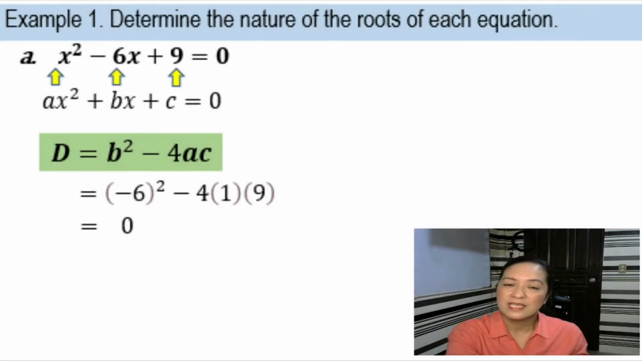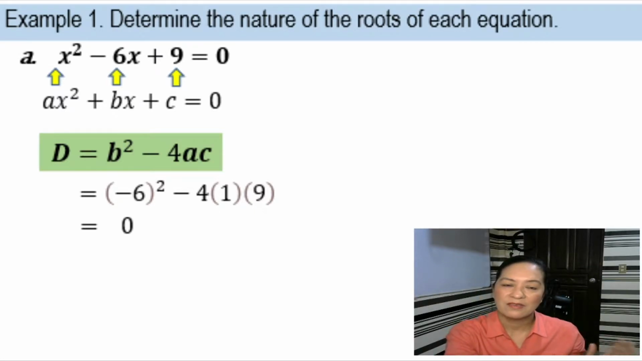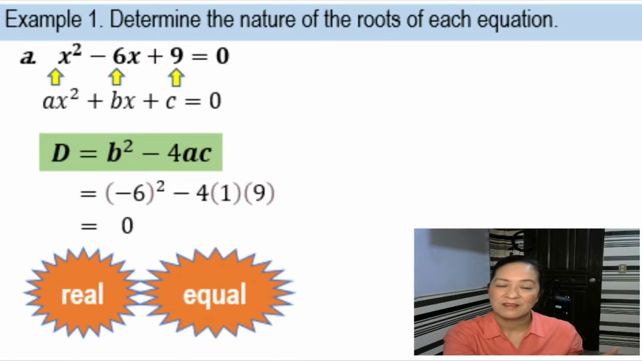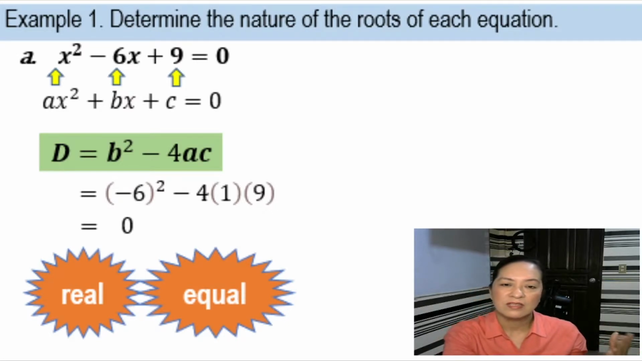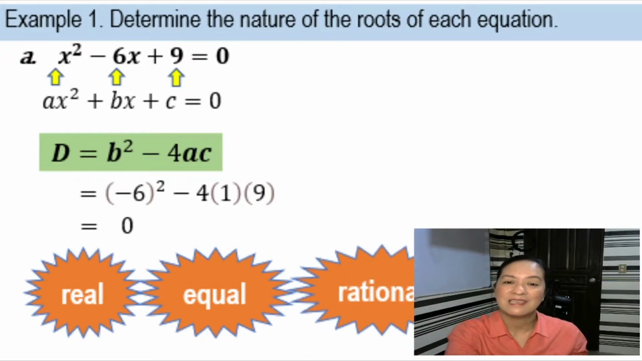Now, if your discriminant is equal to 0, what do you remember about the nature of roots? Okay, the roots are real and equal, from our RE-DO, no? Because d is equal to 0. And if your d is a perfect square, then the root is rational, because 0 is a perfect square.